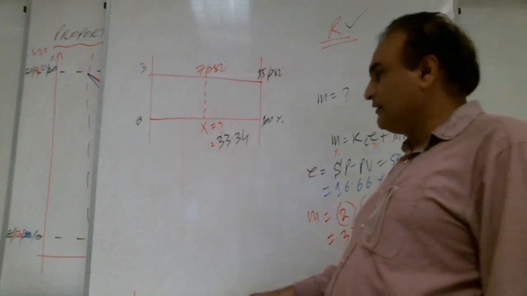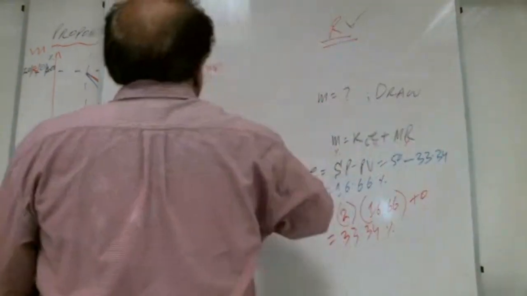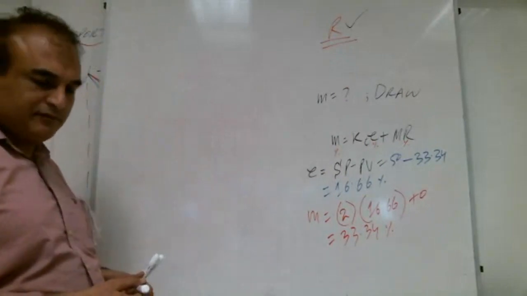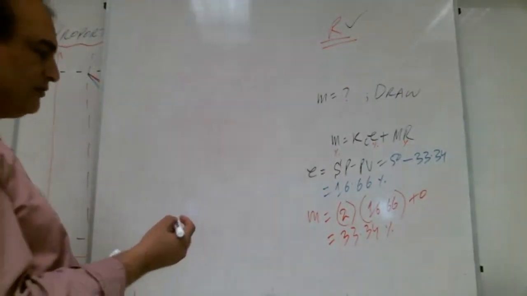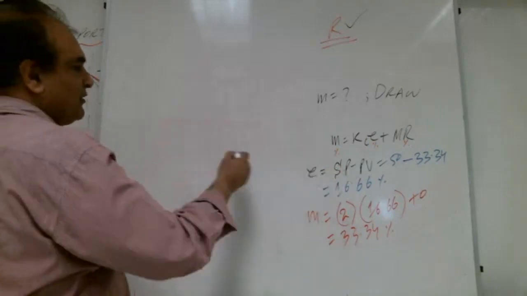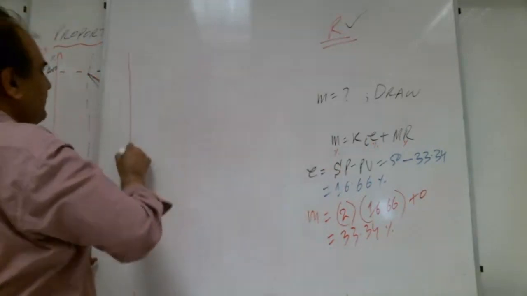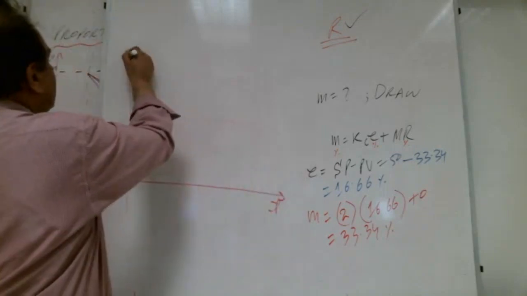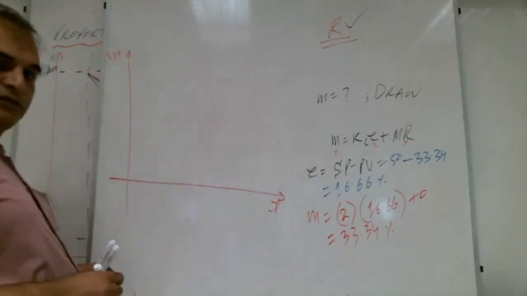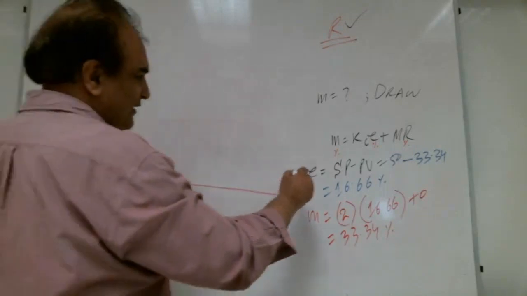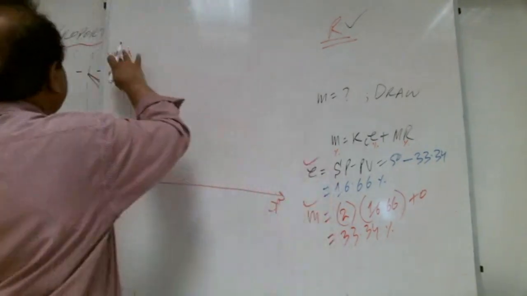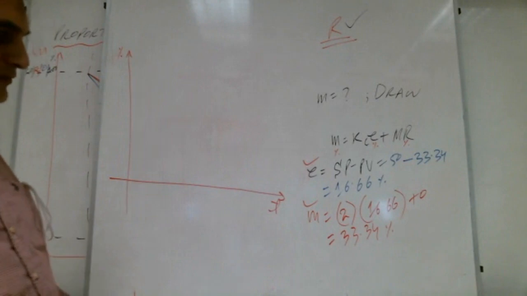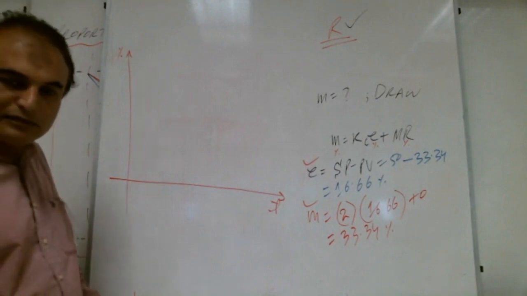Okay, draw it. Draw the output. This output we need to draw. Get the first. This is time, this is output. Also draw the error. So this is percentage.